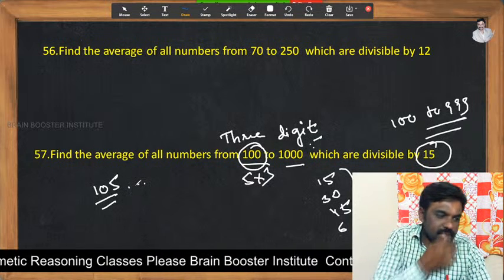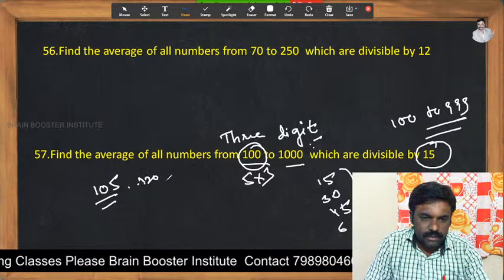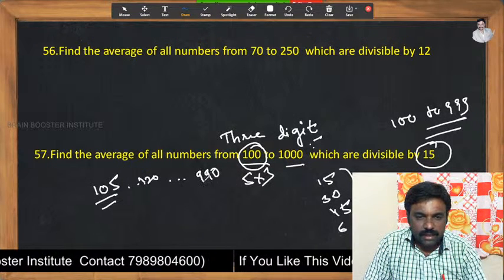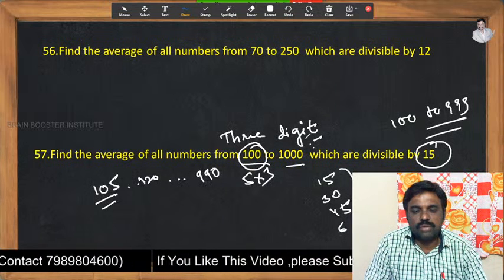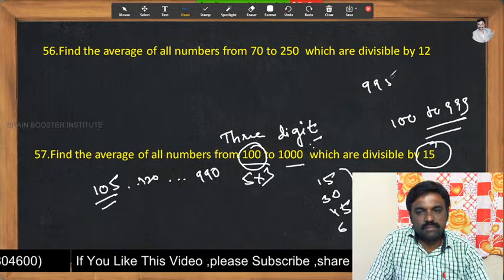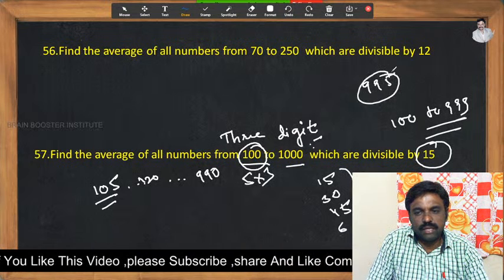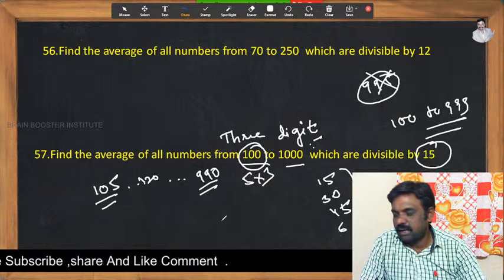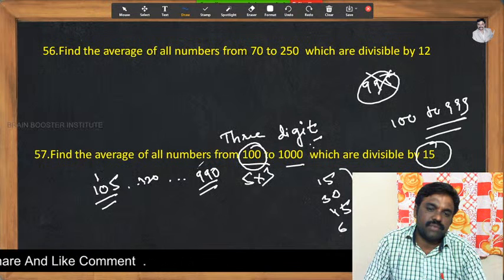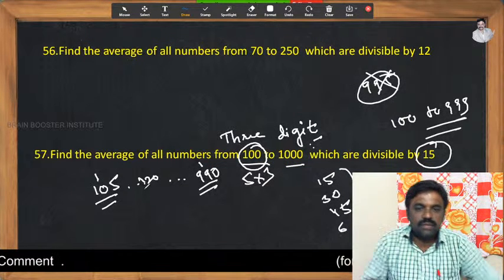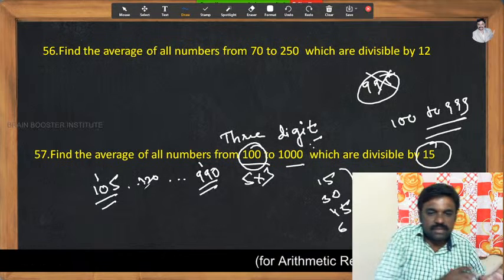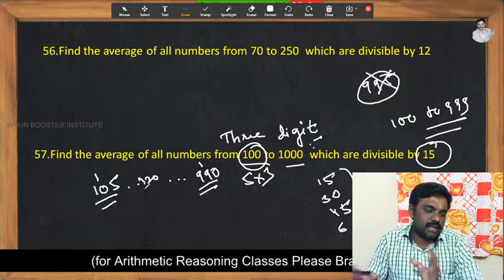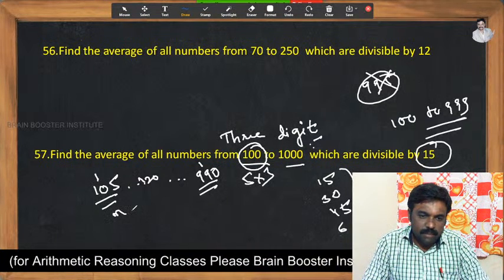And like that, the next one can be 120, and so on. What would be the last number? It is 990. Why? Because below 1000 there is 995, but it goes in the 5 table and doesn't go in the 3 table. So 995 should not be taken. The last number must be 990. So the first number is 105 and the last number is 990. Here we are finding the average of all numbers from 105 to 990. Very simple. The formula is (m plus n) by 2.